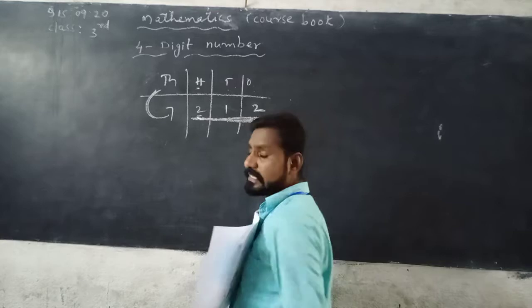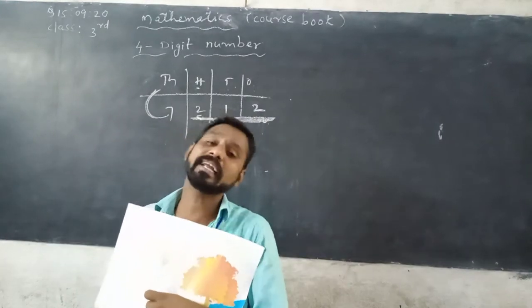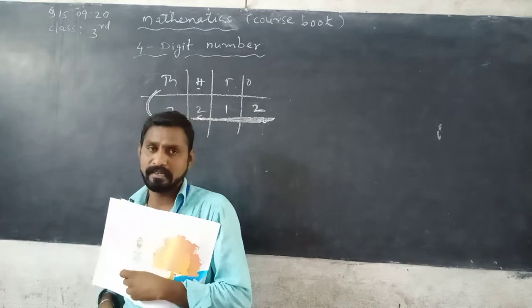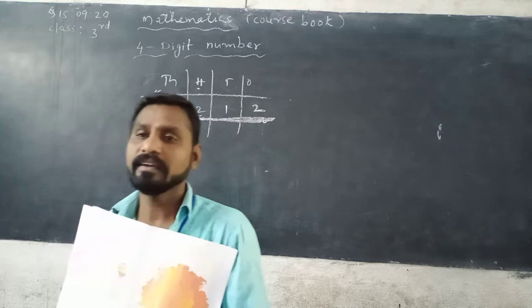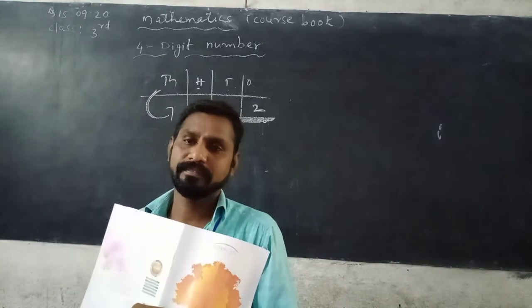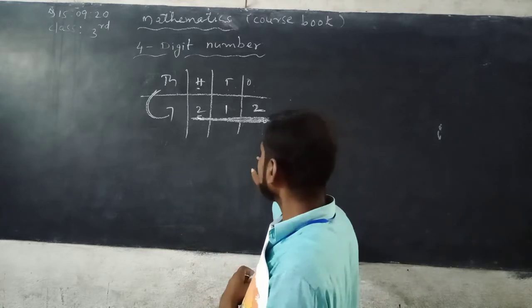7212. Did you understand? 7 is in thousands place. Thousands period has 2 places: thousands place and the next one is 10,000 place. That is a 5-digit number. So then we will discuss that later. Now here,